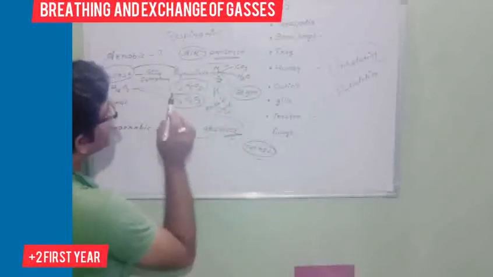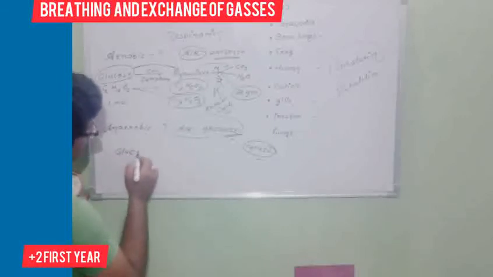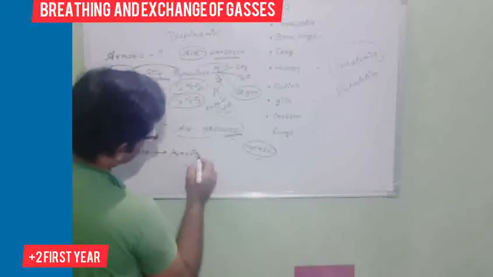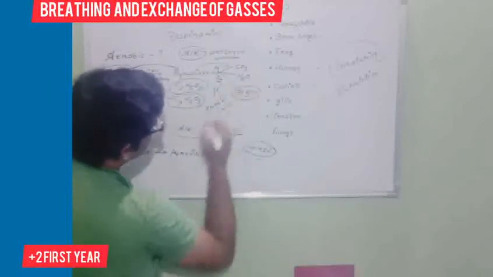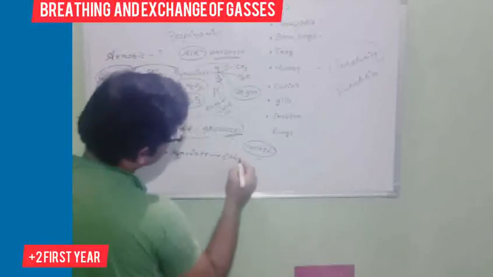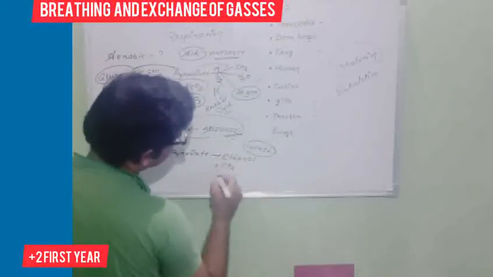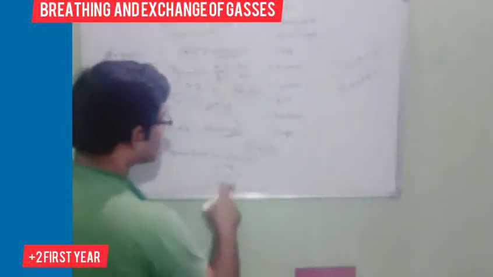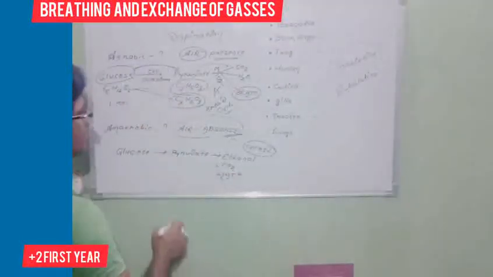Aerobic respiration means in presence of air; anaerobic means absence of air. In the absence of air, glucose is converted into pyruvate. But in the aerobic case, carbon dioxide, water and 38 ATP were formed. In this case, ethanol is formed: ethanol plus carbon dioxide plus ATP, and that is only 2 ATP. Very little energy is formed.